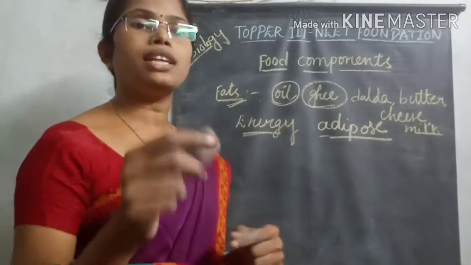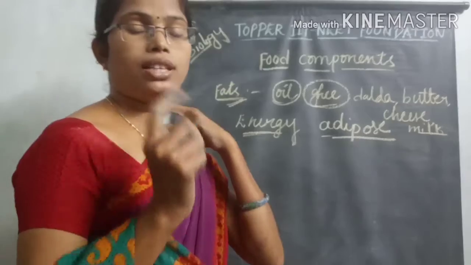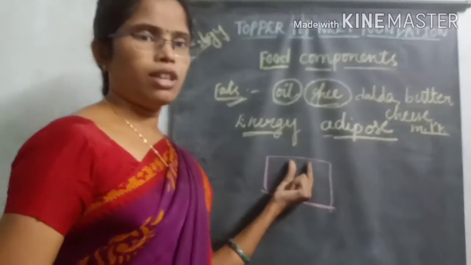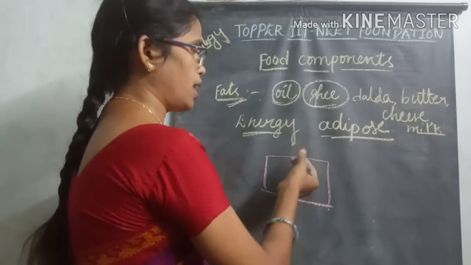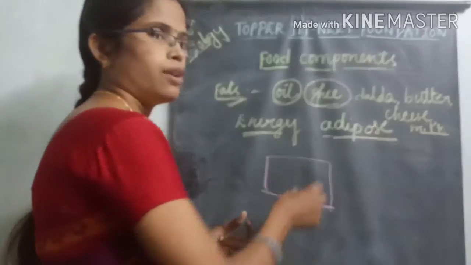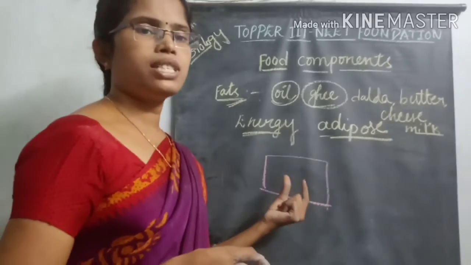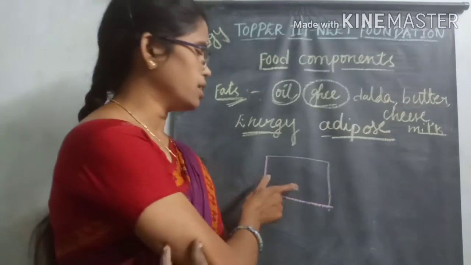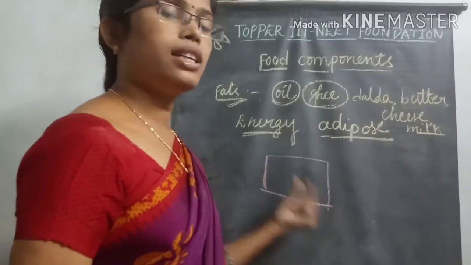Whenever any food material contains fat, that can be tested by using a transparent, translucent paper. If you take a translucent paper and put the fatty food material inside this paper, then immediately when you remove that food material, the paper will be translucent, meaning it is covered with oil, which we can easily observe. That indicates the presence of fats in that food material.